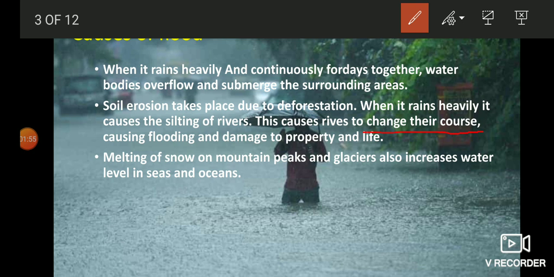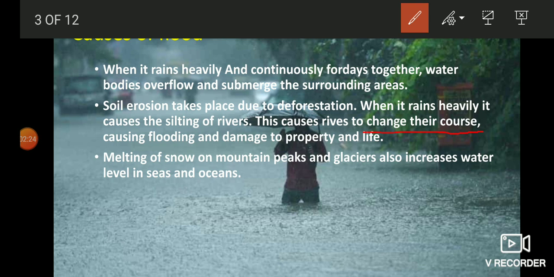Due to soil erosion, rivers change their path, and the direction it takes is where the soil is loose, and that happens due to deforestation, which causes flood and damage to life and property. In our country, the Kosi River changes direction many times during monsoon and causes damage.